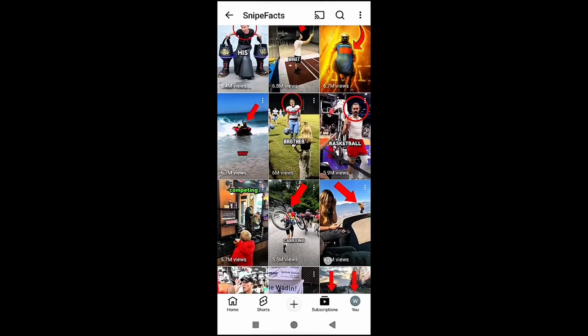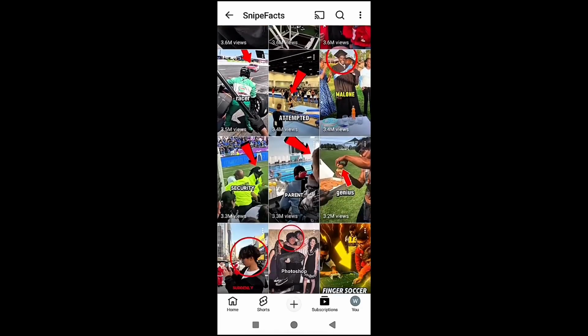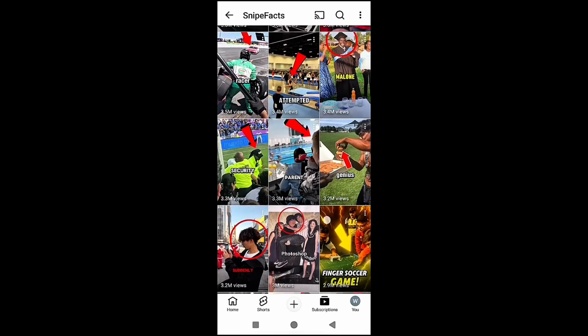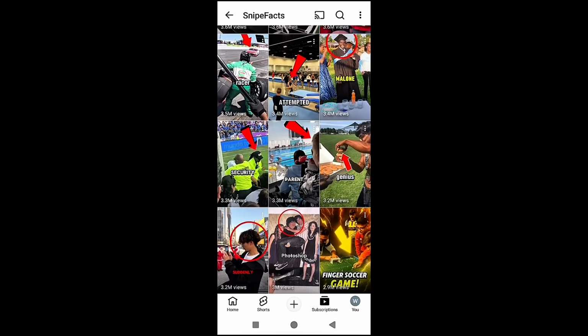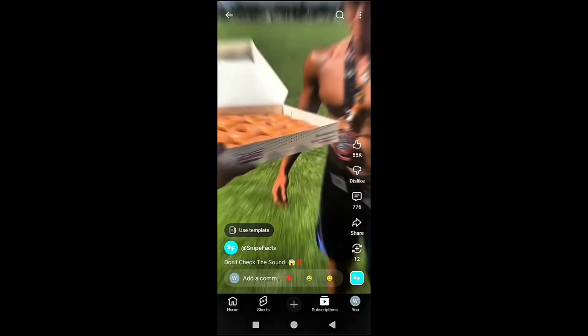Now the main question, where do you get the clips? People tell you, on TikTok, you have to find the clips yourself, give them credit, and do your own commentary. Friends, that's all a lie. They're lying to you. I'm going to show you the simple copy-paste method, exactly the way I do it, this method nobody will tell you. Everyone says you have to scroll TikTok and Instagram yourself to find clips. That's not how it works.